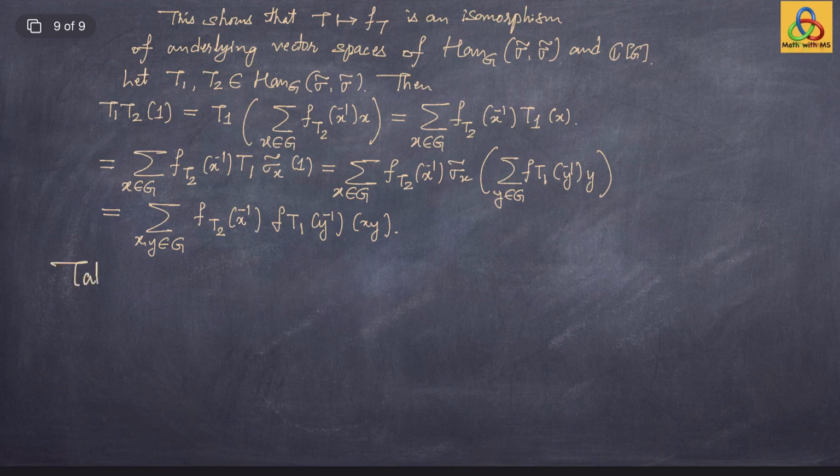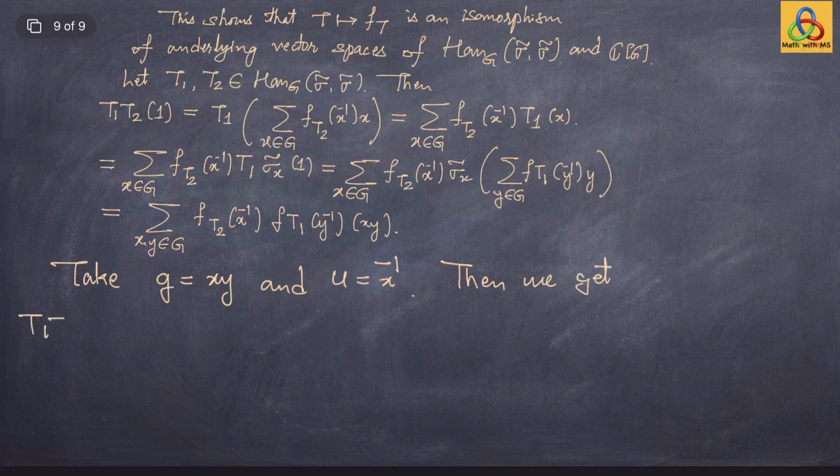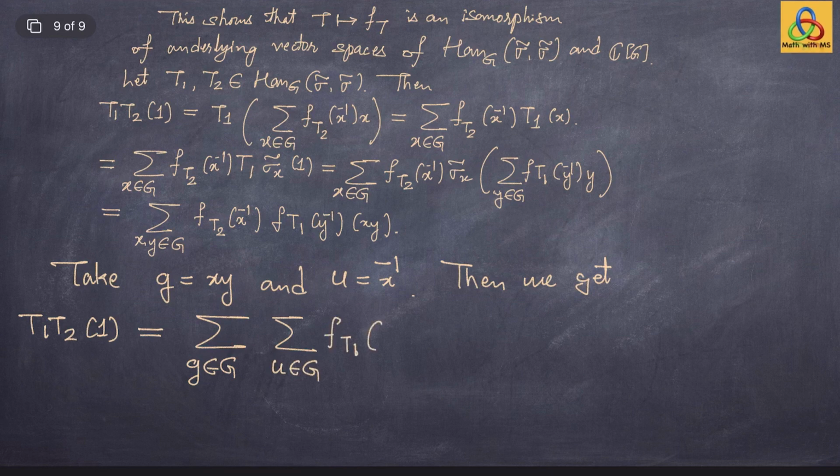Take g to be xy and u to be x inverse. Then we get that T1 T2 at 1 can be rewritten as summation g in the group G summation u in the group G, and it turns out f of T1 of g inverse u inverse into f of T2 of u times g.